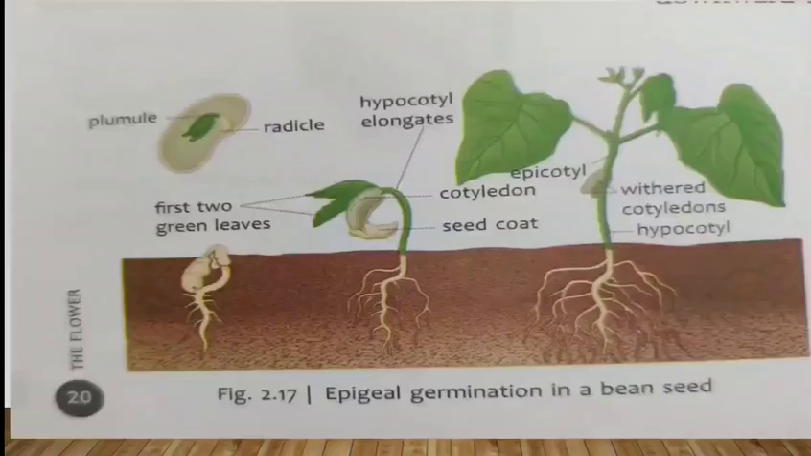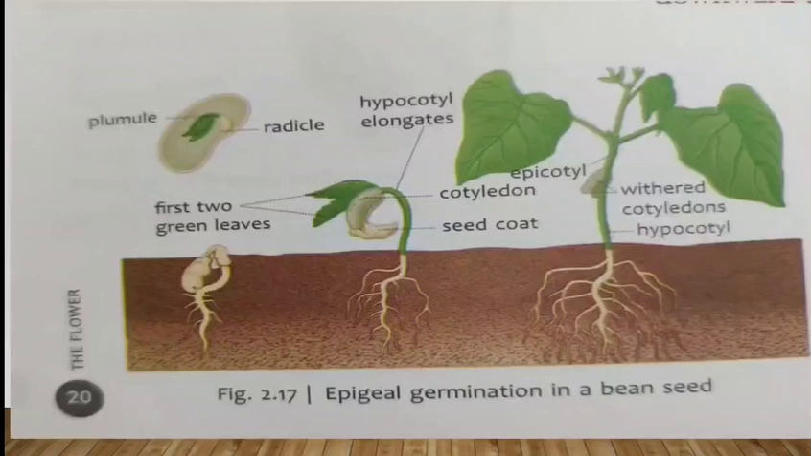Now see in the second picture. The hypocotyl acts as a stem kind of a structure. This hypocotyl will come out of the soil and the hypocotyl will pull the cotyledons. The hypocotyl will pull the cotyledons out of the soil. These cotyledons were first inside the soil.